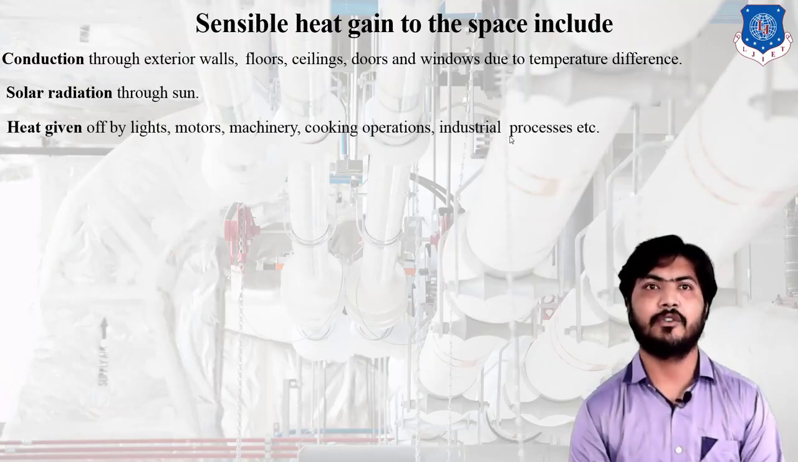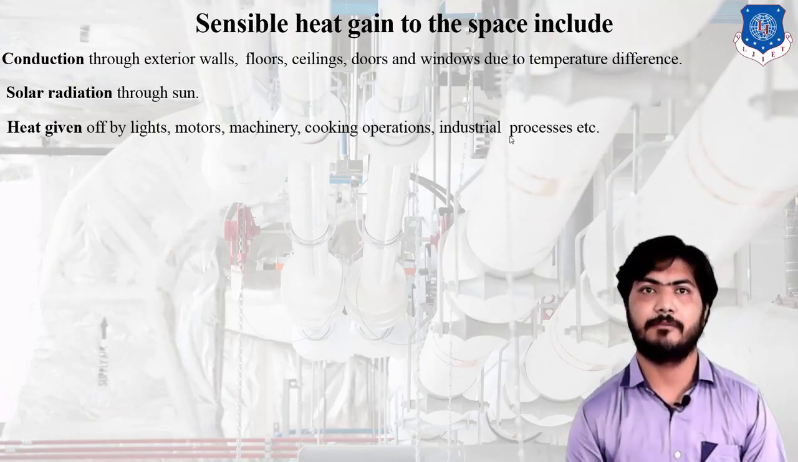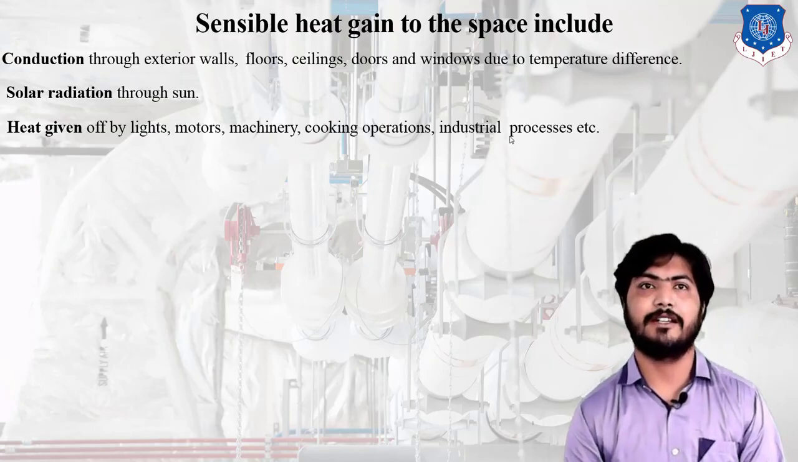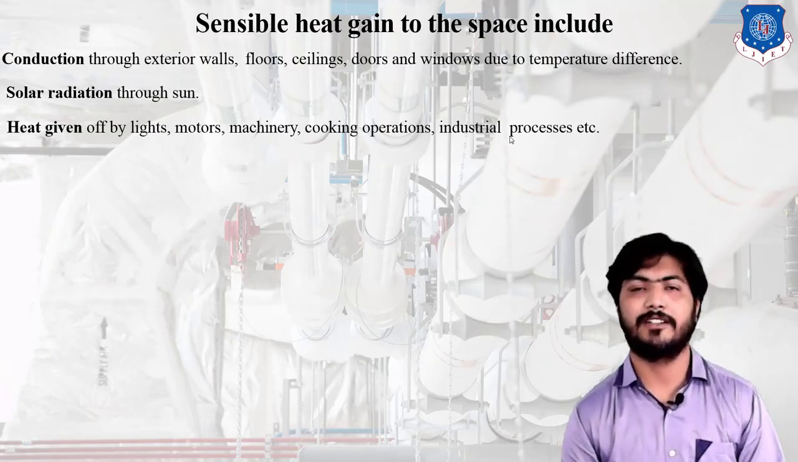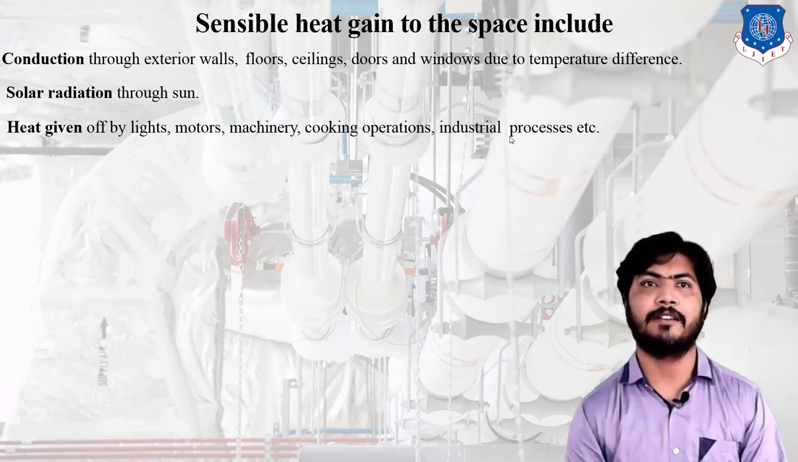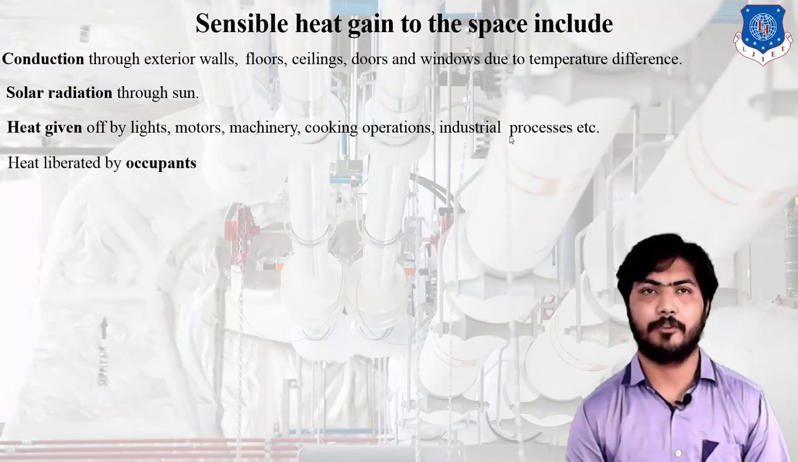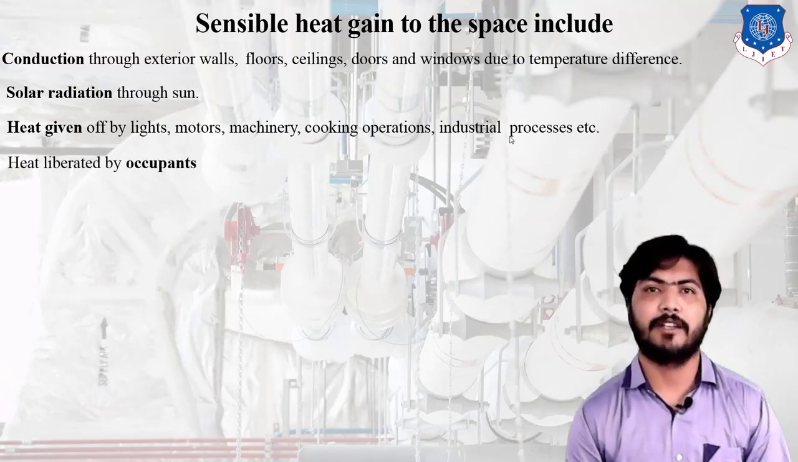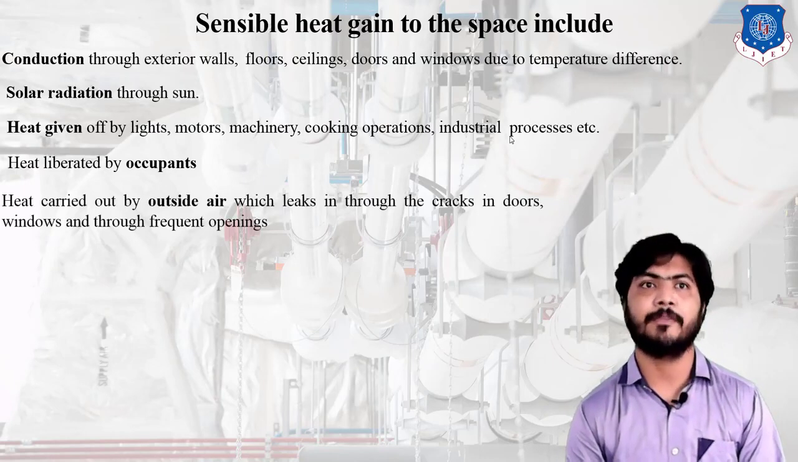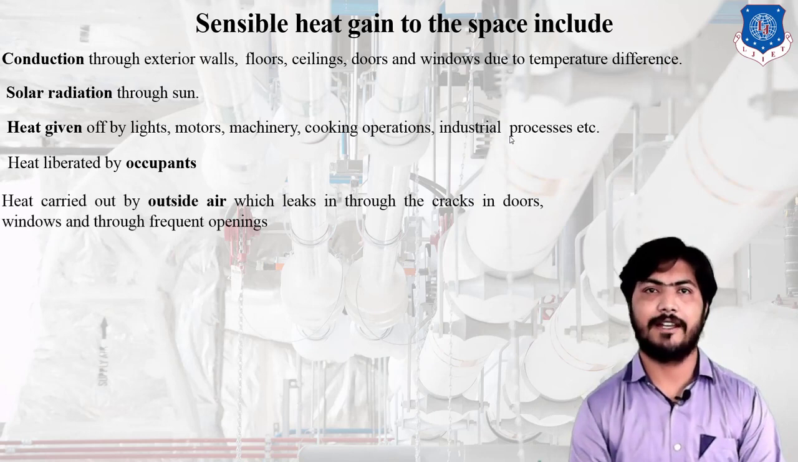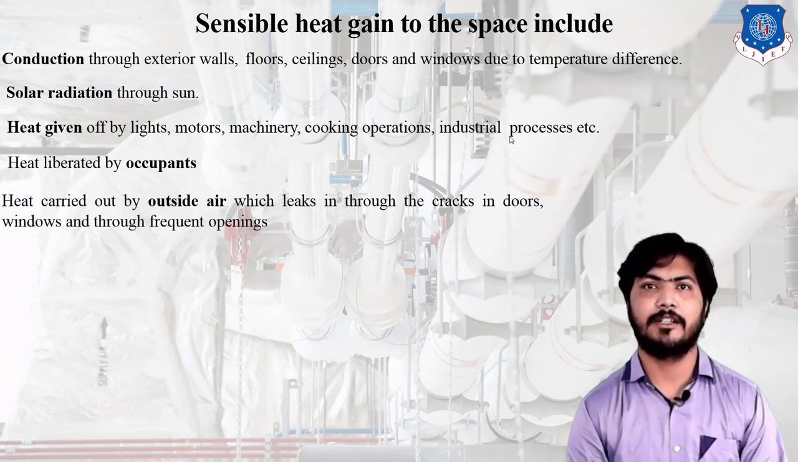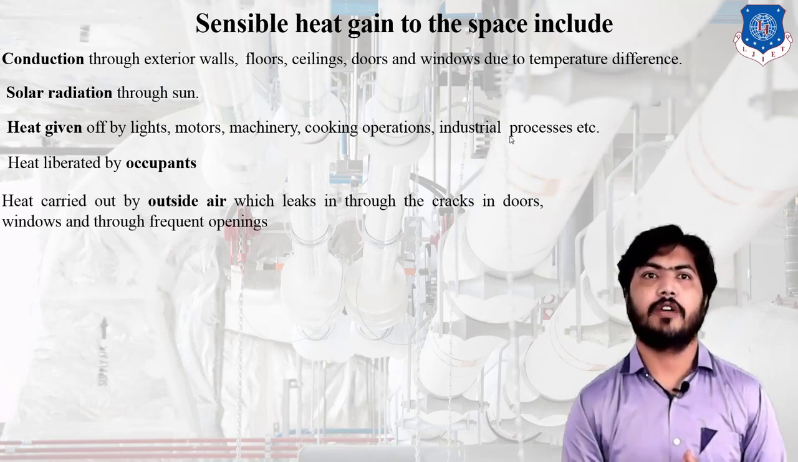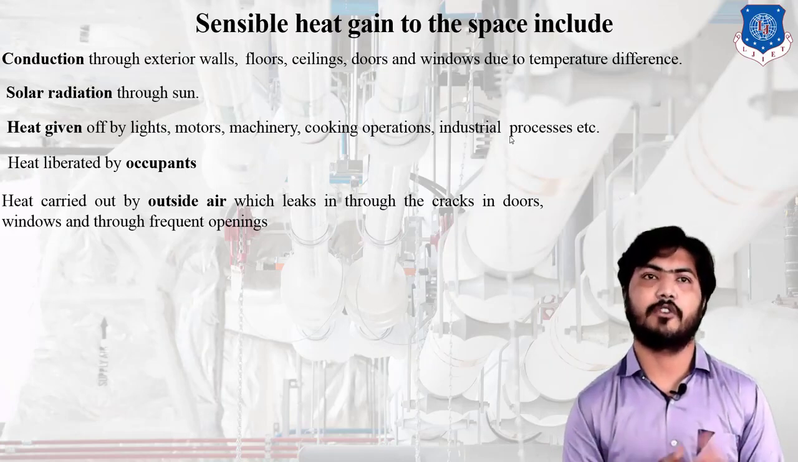Next, heat given off by lights, motors, machinery, cooking operations, industrial processes, etc. Because heat is liberated from all this electrical equipment, it comes under sensible heat gain. Next is heat liberated by the occupants. The metabolic rate is different for different occupants, so heat is liberated by the people. Next is heat carried by outside air which leaks in through cracks in the door and window, and through frequent opening and closing of the door.